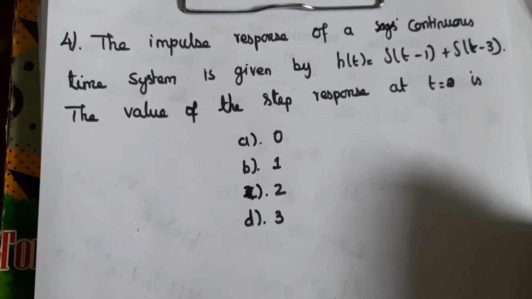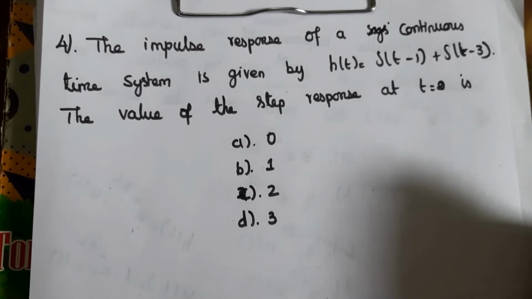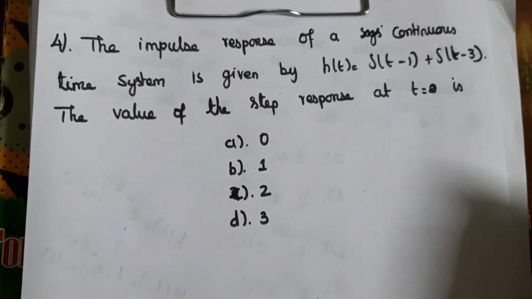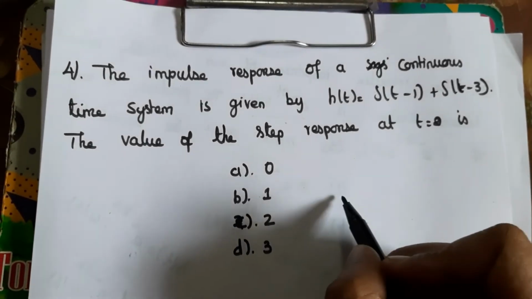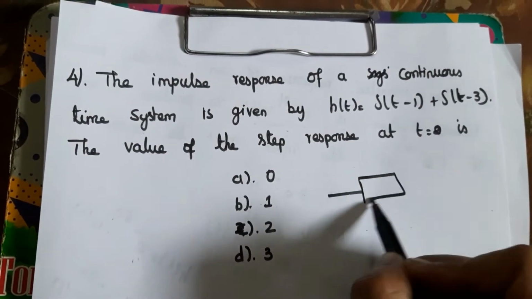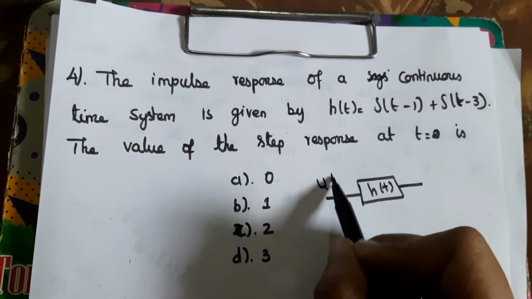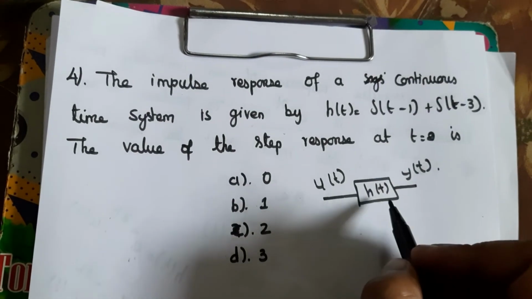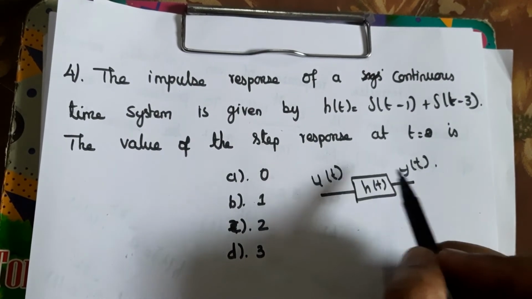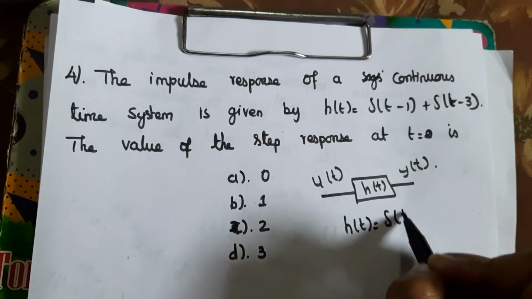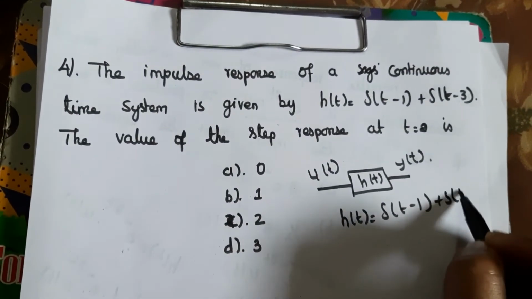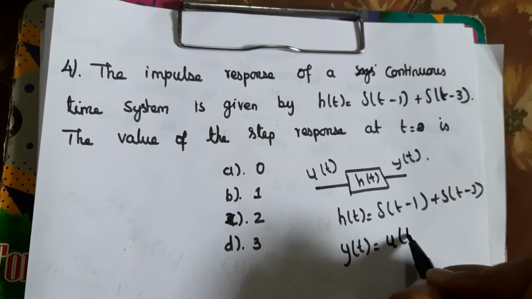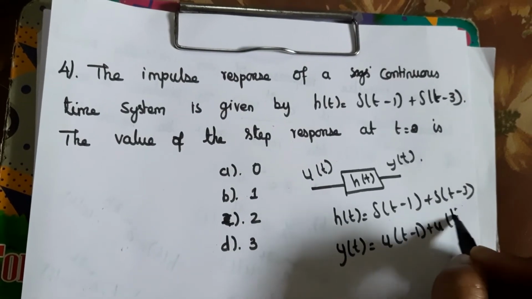Fourth question, the impulse response of a continuous time system is given by h of t is equal to del of t minus 1 plus del of t minus 3. The value of the step response at t is equal to 2 is... So considering the function, this is the impulse response h of t. The input is the step function u of t, and we will get output y of t. Here h of t is equal to del of t minus 1 plus del of t minus 3. So we will get y of t as u of t minus 1 plus u of t minus 3.